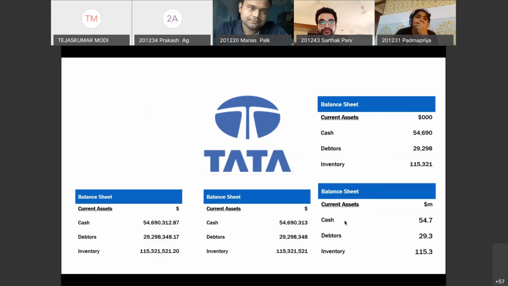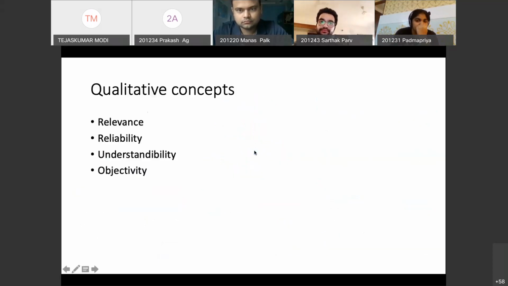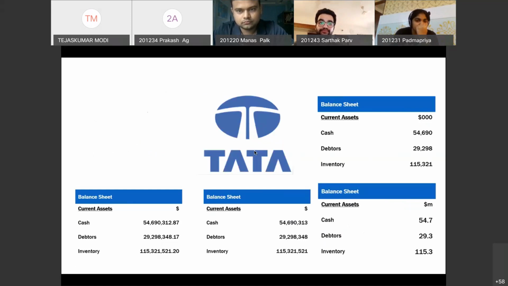Makes sense, right? That's why companies do this, because of the materiality concept. And sometimes you do not even know the logic. That's why these concepts are very powerful. So I think that's it. There are a lot of other things. This qualitative concept we do not have to cover, because I have discussed it already.